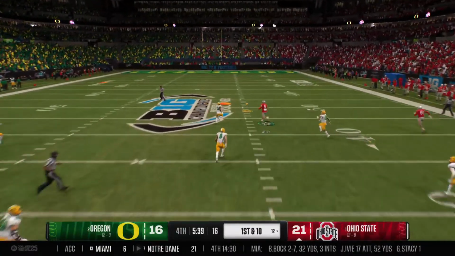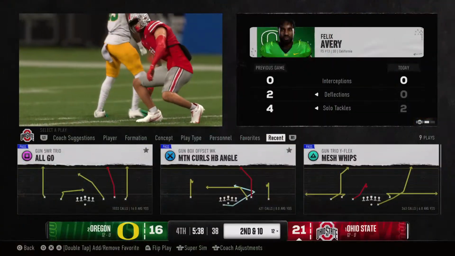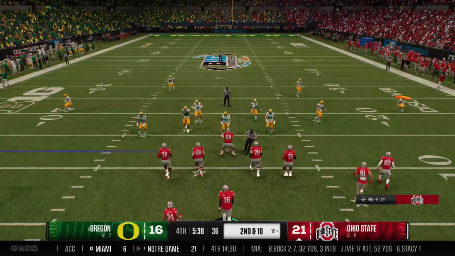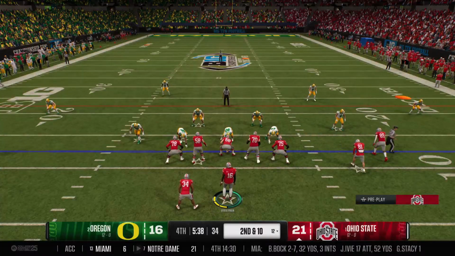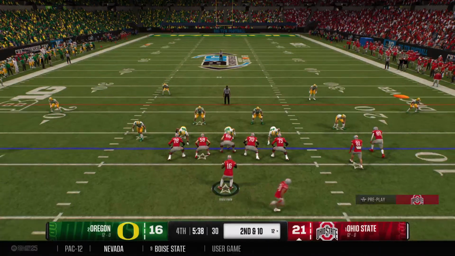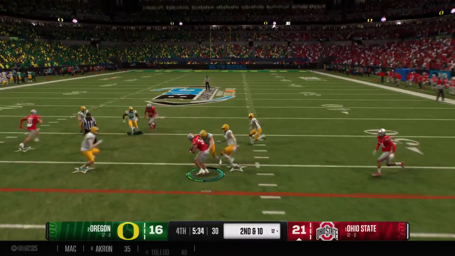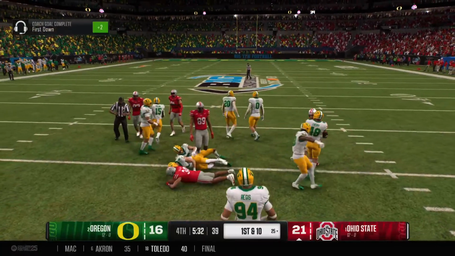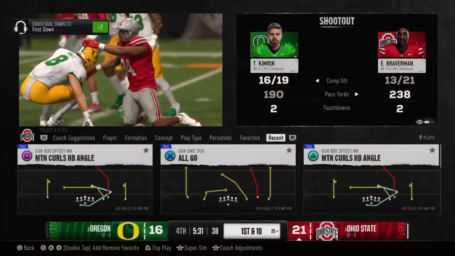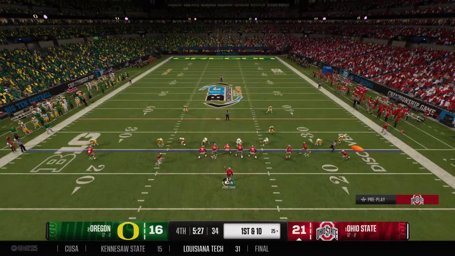Looking to throw it deep. And the pass is dropped. Incomplete. Would have had a huge gain. Took his eye off the ball. Second down play coming up. Here's the snap. Quarterback drops back. Snags the quick throw. Tackle made, but it moves the ball to the 25 as they try to get this drive going. Fresh set of downs. It's 1st and 10.